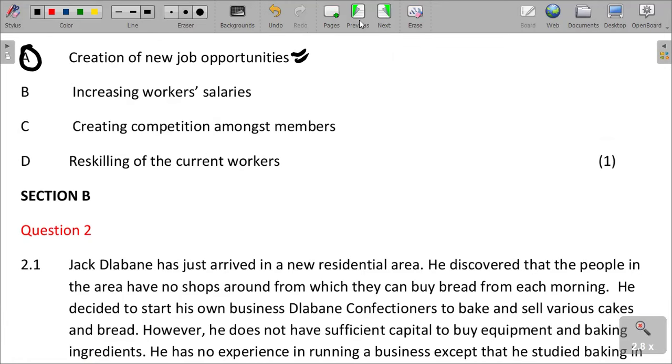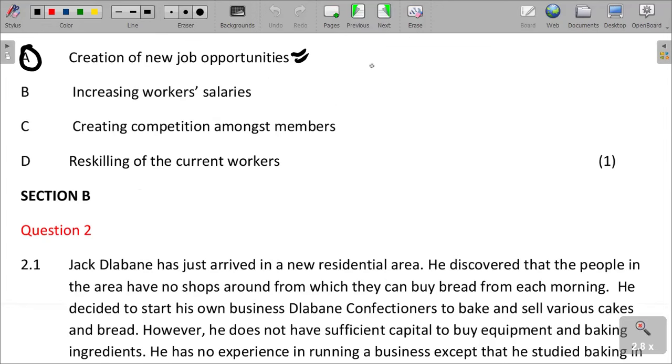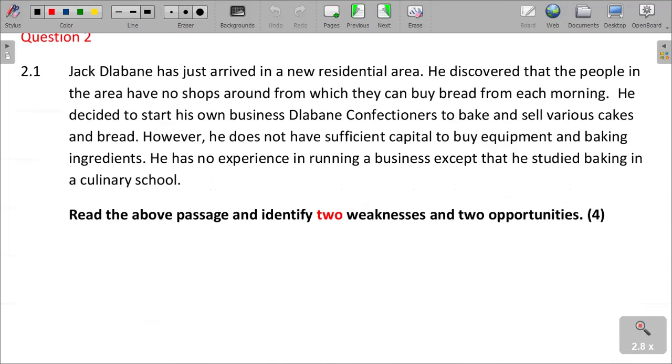There is creation of new job opportunities because it is establishing the first workers' bank, which employed 50 workers in the first year. They hope to open branches in 9 provinces in the next 5 years, and that contributes towards economic growth. So they are working towards creation of new job opportunities, which we see in the branches that are formed and the number of employment opportunities that are created. That is all in terms of that.